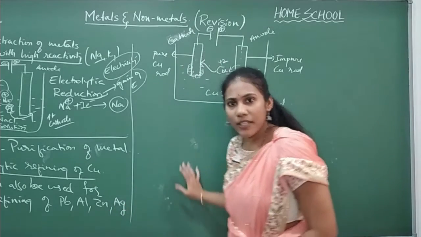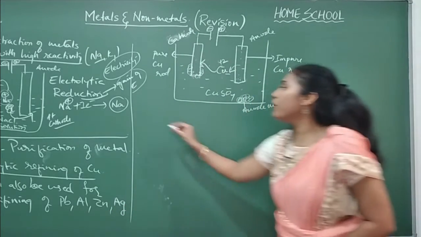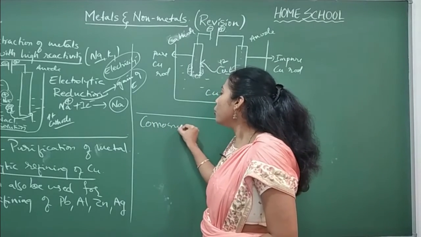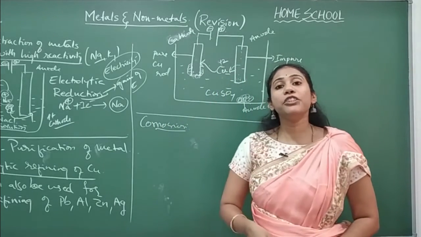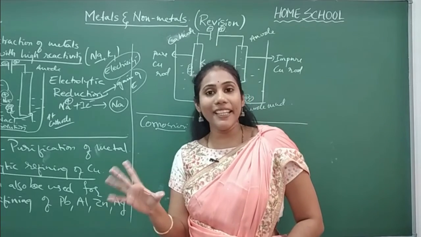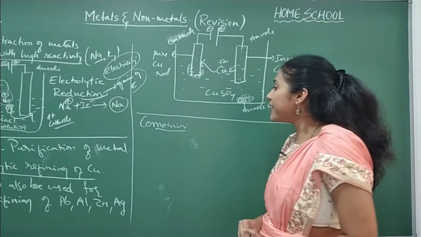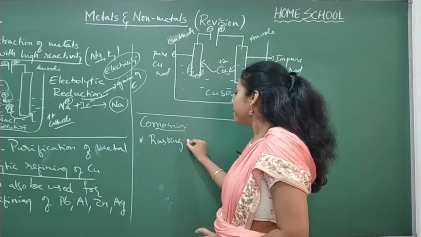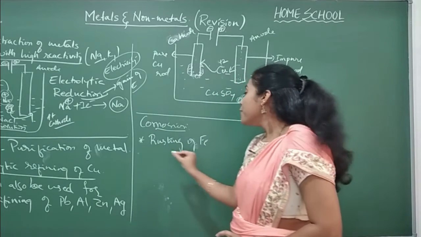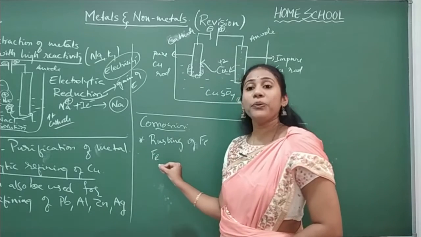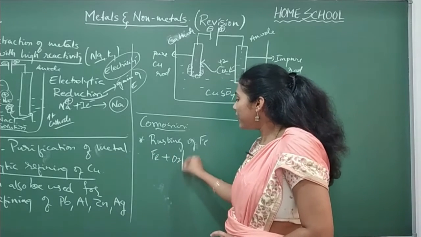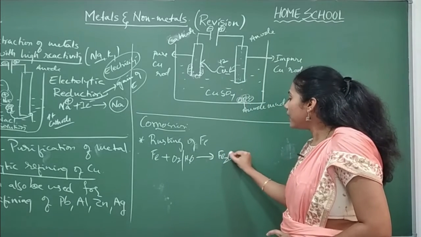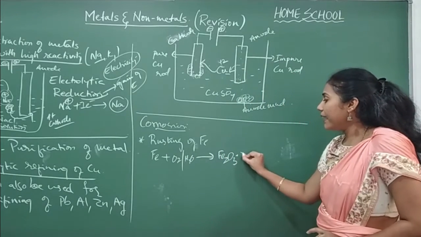Clear? Clear with the concept? Fine. And now we will go for the last concept of the chapter, corrosion. We all know corrosion is nothing but spoilage of metal in the presence of air and moisture. So what are the 3 best examples of corrosion? First one is rusting of iron. Whenever iron is exposed to air and moisture, it can react with both oxygen as well as moisture, and it can become that brown color powder, which is nothing but rust.